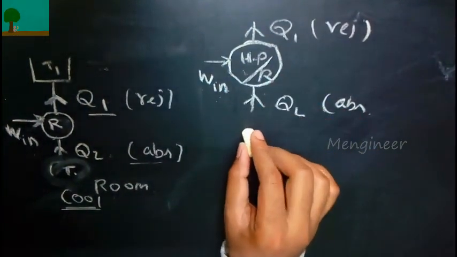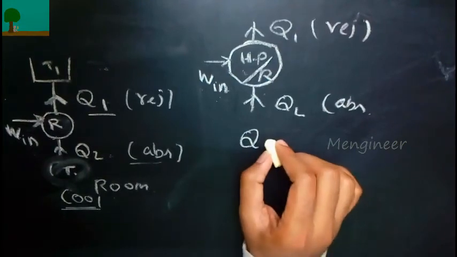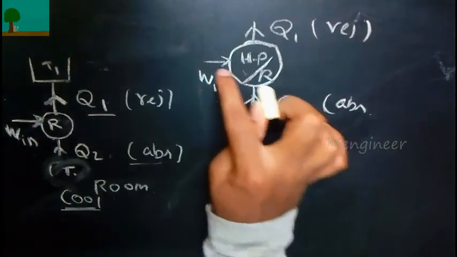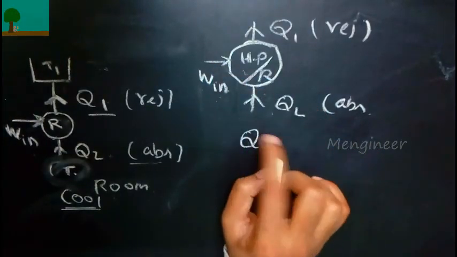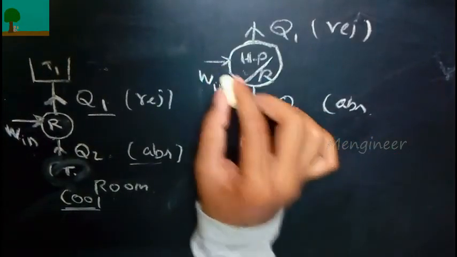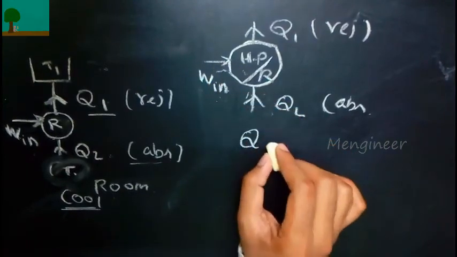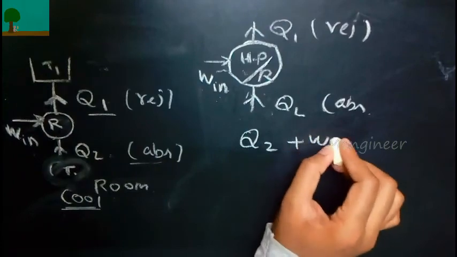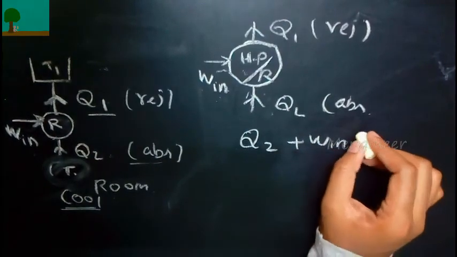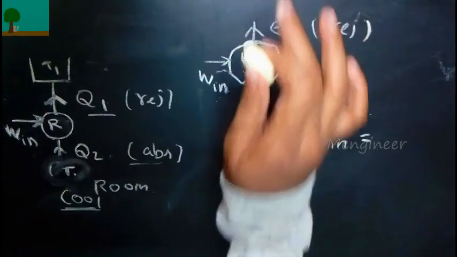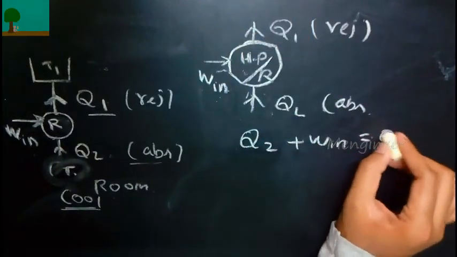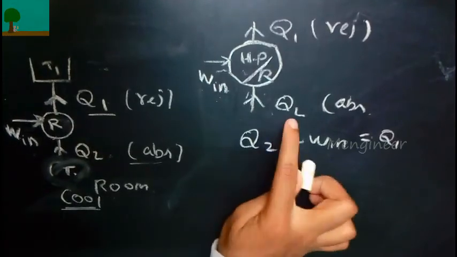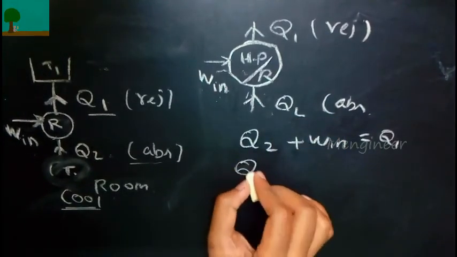Consider heat pump and refrigerator as the system. So Q2 and work input are given into the system. We are just doing an energy balance, so it's easy. Q2 plus Wn is equal to Q1, that is the energy going out of the heat pump and refrigerator. So Q2 means Q absorption.